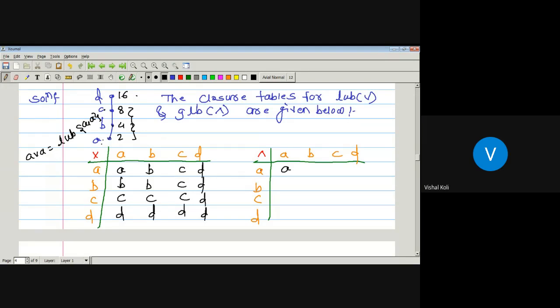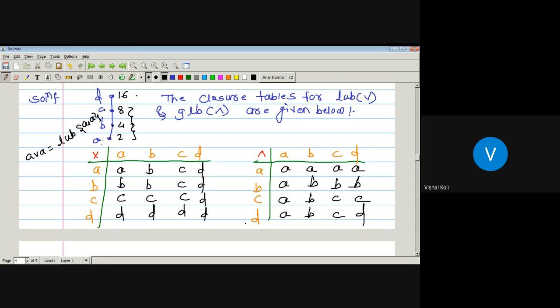What is the greatest lower bound of A and B? A. A and C, A. And D is also A. B with A, A. B with B, B. B with C, B. B with D, B. C with A, A. C with B, B. C with C, C. C with D, C. D with A, A. D with B, B. D with C, C. D with D.